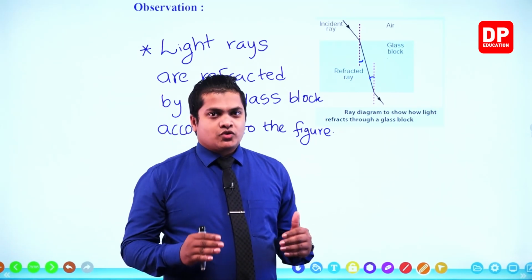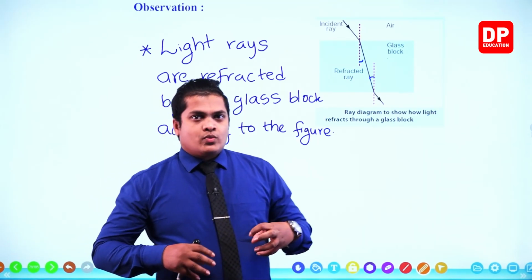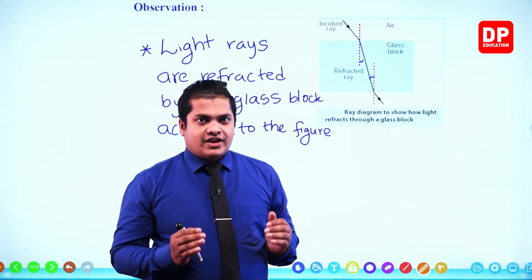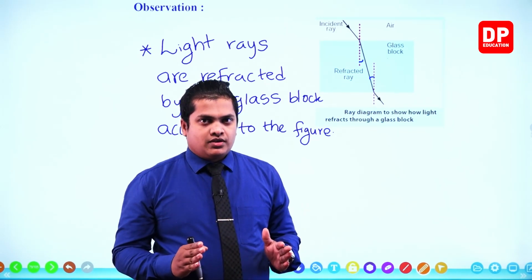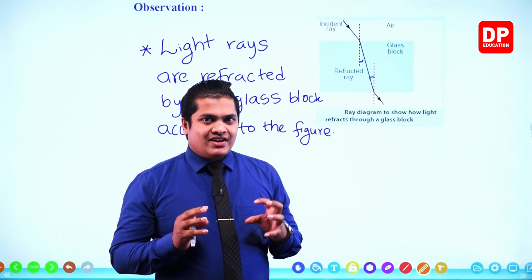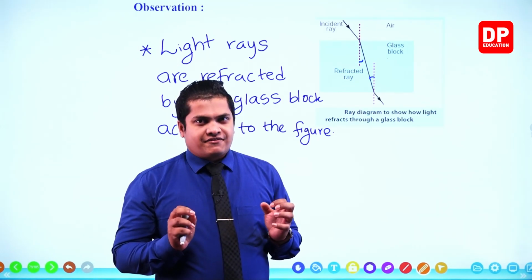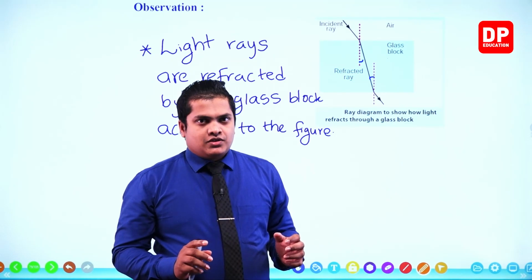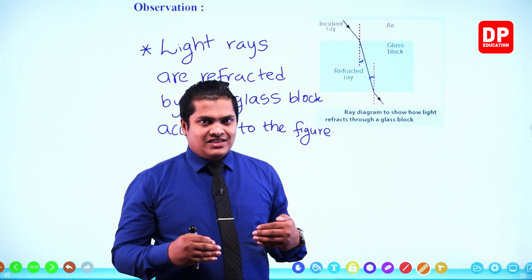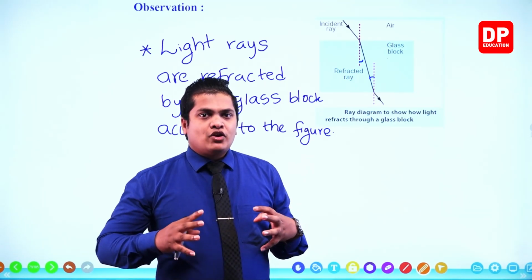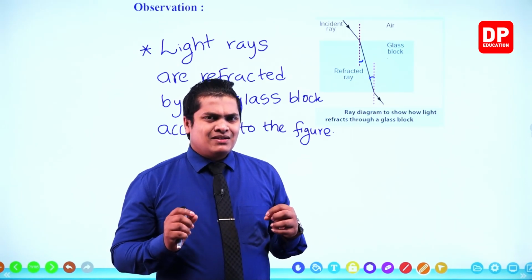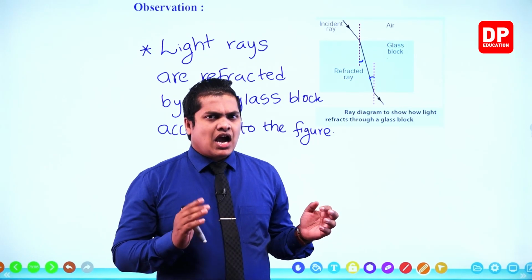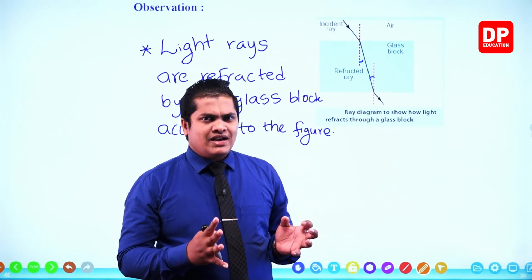Right, my dear children? So within this activity, we have studied the refraction process which is going to happen through a glass block. And we identified what kind of a thing this refraction is. So actually the refraction is, my dear children, the bending of light rays. So what is the principle behind this bending process? How can we observe this thing as bending?